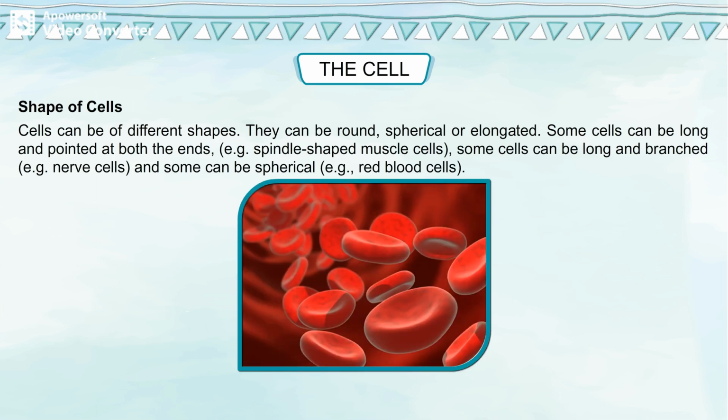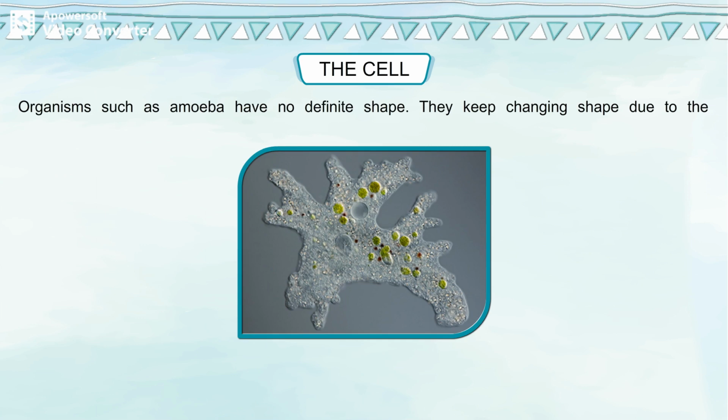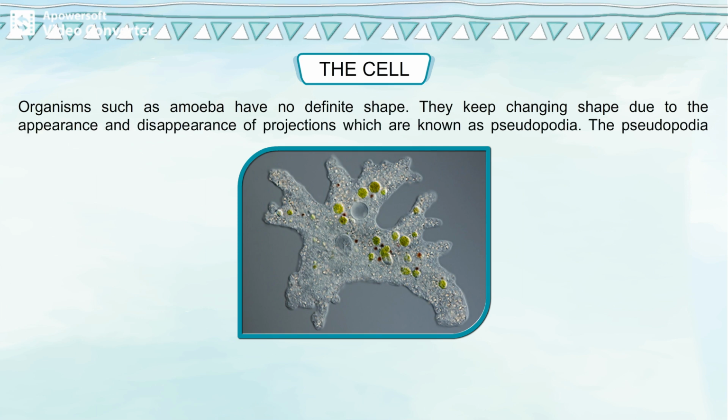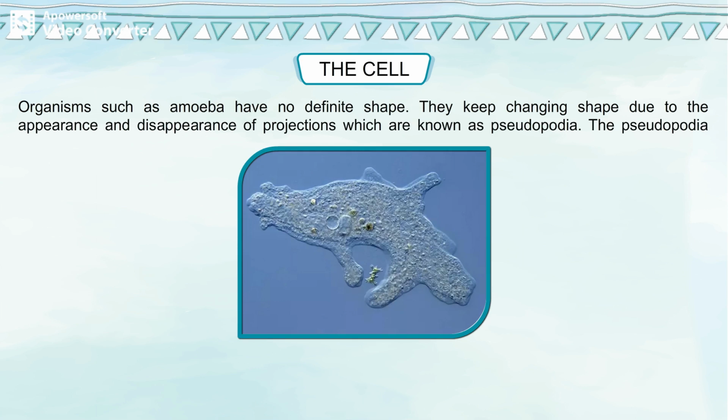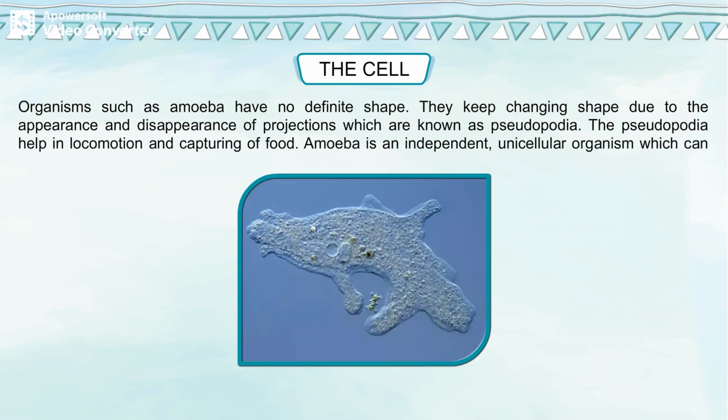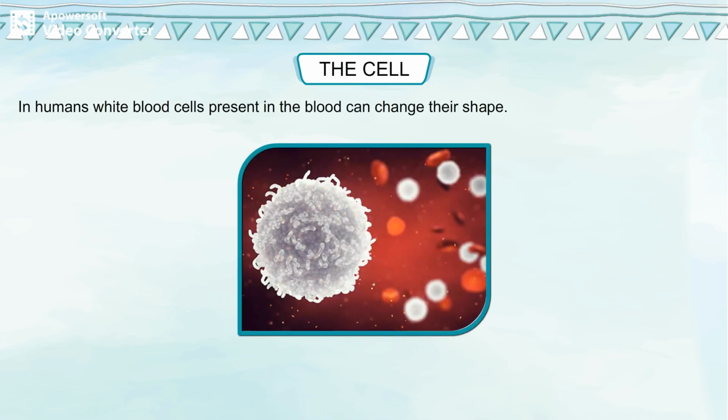Example, red blood cells. Organisms such as amoeba have no definite shape. They keep changing shape due to appearance and disappearance of projections, which are known as pseudopodia. The pseudopodia help in locomotion and capturing of food. Amoeba is an independent, unicellular organism which can exist on its own. In humans, white blood cells present in the blood can change their shape.